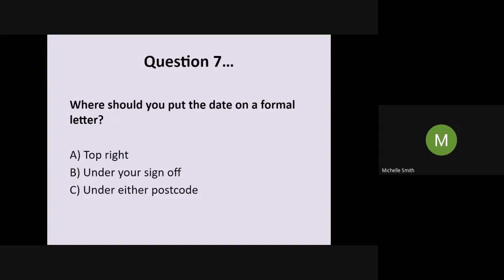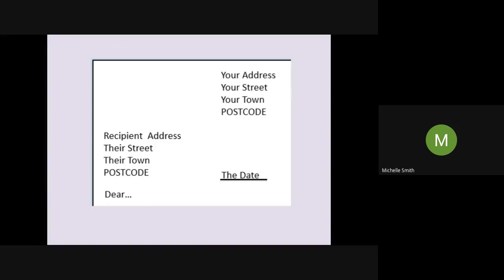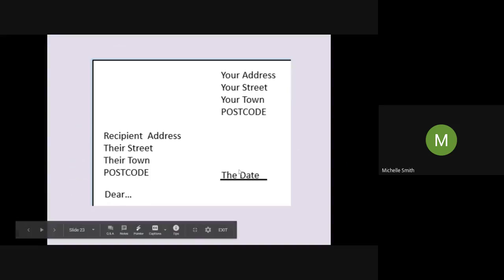Okay, question 7. Where should you put the date on a formal letter? Do you think it's A, the top right, B, under your sign-off, or C, under either postcode? Okay, and the correct answer is C. It can go under either of the postcodes. So if your postcode is here, you would usually put the date there. So it is in line with the recipient postcode.